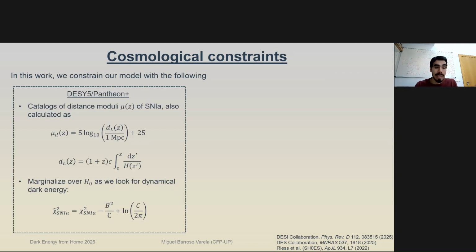The first one being supernova data from the Dark Energy Survey or from Pantheon. We never use them together, only separately, and we show both. These are catalogs of distance moduli of the type 1a supernovae, which we can also calculate theoretically using the luminosity distance, which depends on the background expansion rate H of z, which is modified in a non-minimally coupled model. We always marginalize over H0 because we are looking for dynamical dark energy, and dynamical dark energy does not really care about what H0 is going to be.